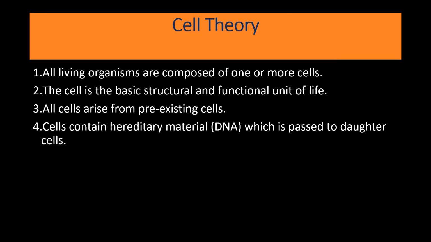So, what is cell theory? The entire understanding of cells is summarized in the cell theory, which has three main principles. First one, all living organisms are made up of one or more cells. It can be either unicellular or multicellular. Secondly, the cell is the basic unit of structure and function in all living organisms. And lastly, all cells arise from pre-existing cells. This is an important point. All cells arise from the pre-existing cells. That means the parent cells give birth to the daughter cells.